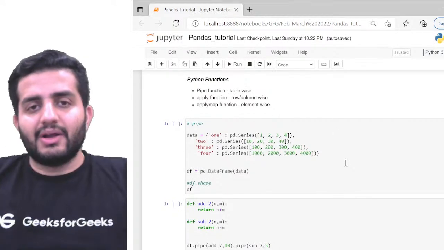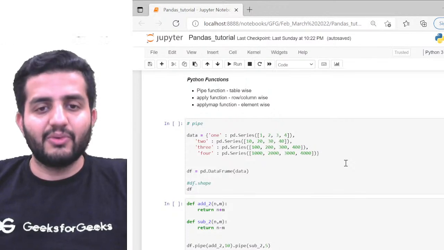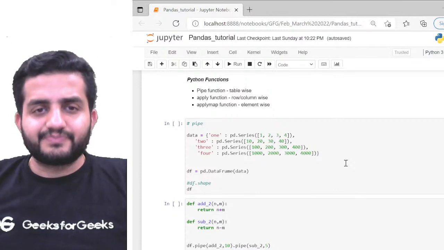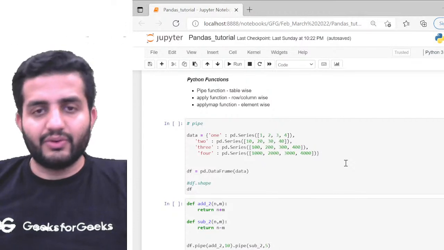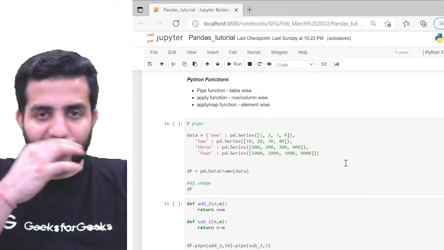So we were discussing other Python functions the previous day. Today we'll be discussing a few more detailed analytical functions available in Pandas. If you want to do a table-wise operation, a row or column-wise operation, or an element-wise operation.